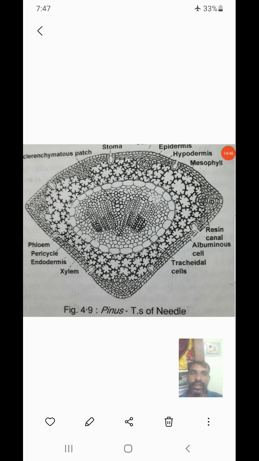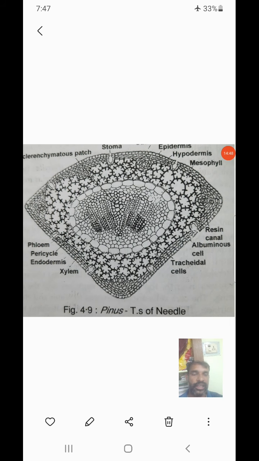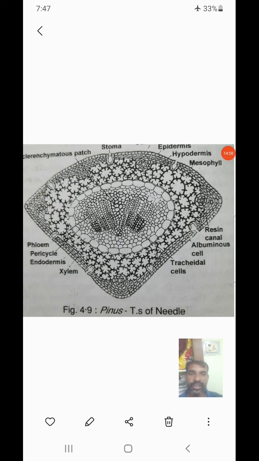That is the most important character of the finer needle, which shows different types of xerophytic features. And on the lower side, in the epidermis, we can observe a different type of stomatal structure. Usually normal stomata are anomocytic and anisocytic, paracytic and diacytic, but here specialized stomata are present in gymnosperms.